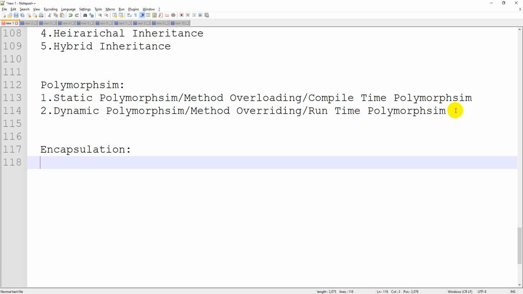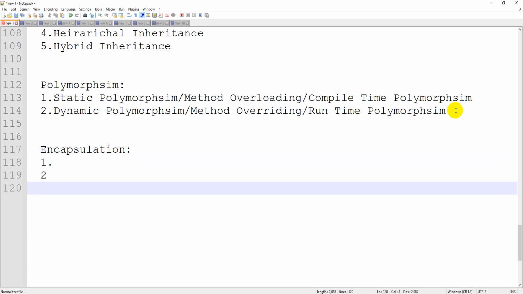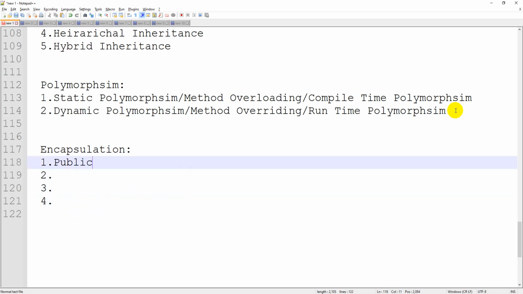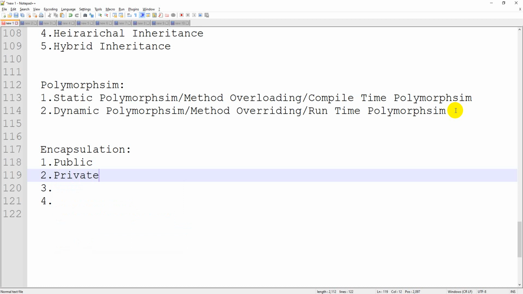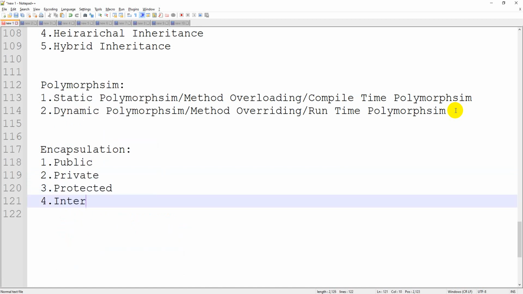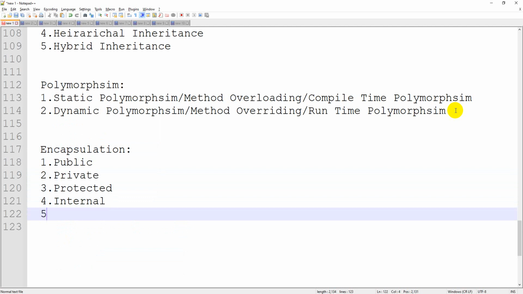Encapsulation contains different access specifiers. By using a keyword, what is called an access specifier, you are going to decide what permissions you want to give. So there are different access specifiers available. Let me show you that one by one. The first one is public, the second one is private, the third one is protected and internal, and the last one is default.